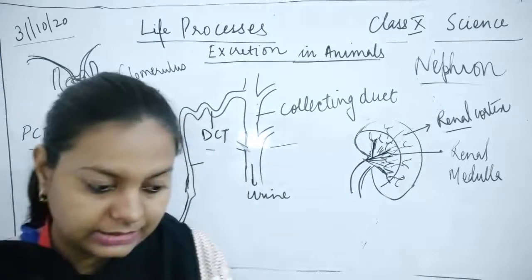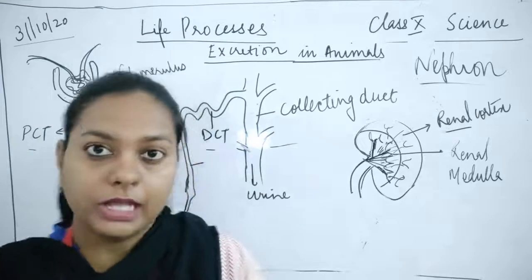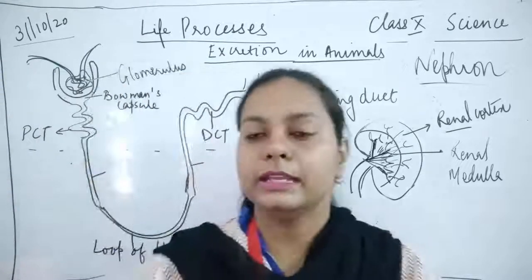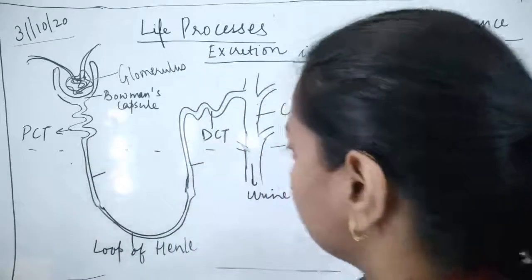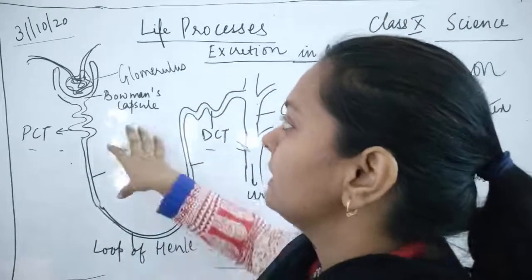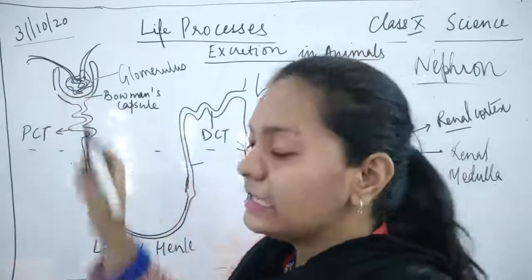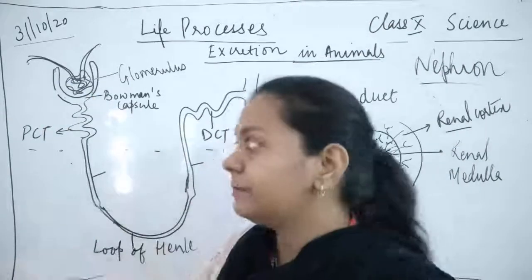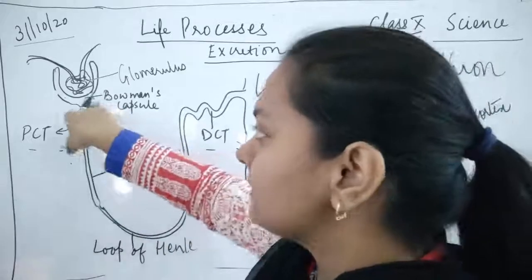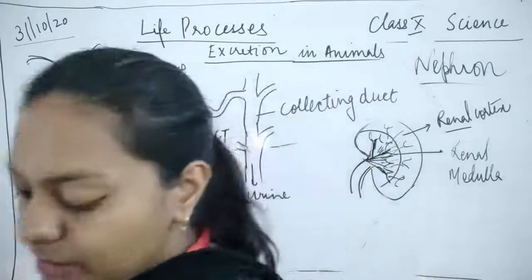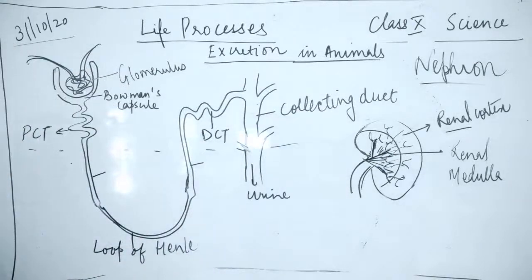Okay. Now this is the structure of the nephron. अभी यहाँ हम डिस्कस करते हैं एक एक पार्ट के बारे में, कैसे हमने इनका नाम रखा है और क्या इनके फंक्शंस हैं. So we will go into detail. Here a network of capillaries lies inside a cup shaped structure. This cup shaped structure is known as Bowman's capsule. Please write the spelling of Bowman's with a capital B because this is the name of the scientist. Okay, so Bowman's capsule. Fine.